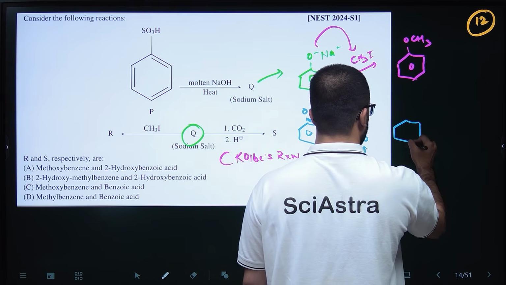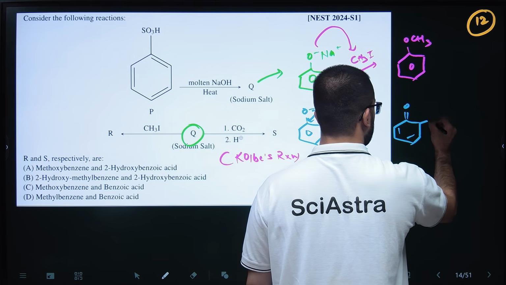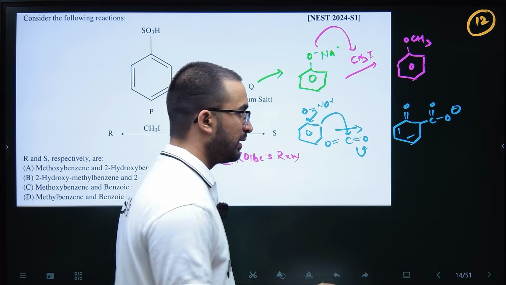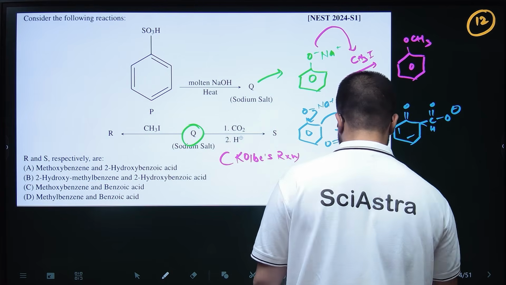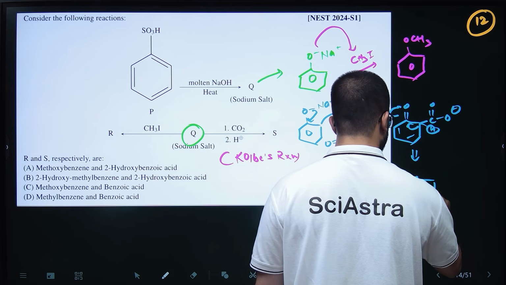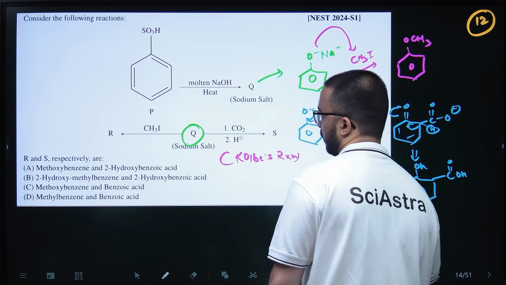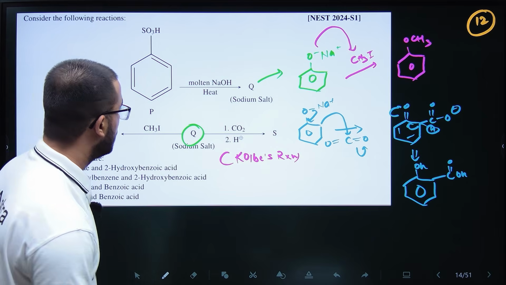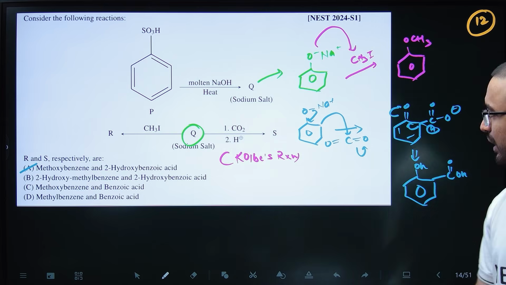So your structure that will be formed is double bond O, C, O minus. But then there is a hydrogen. This hydrogen will then leave and form your OH and COOH. So your 2-hydroxybenzoic acid, salicylic acid, right? So basically this will be formed. So methoxybenzene and 2-hydroxybenzoic acid, right? So that is the mechanism.